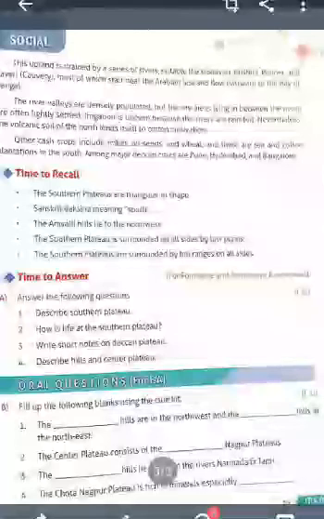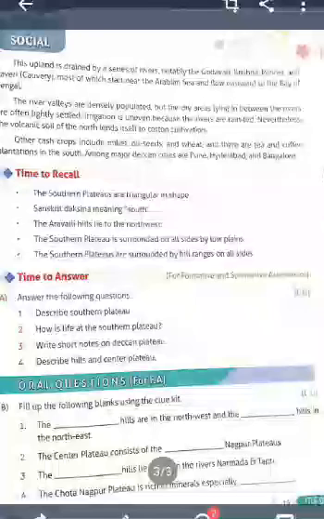Minerals. Which are the important minerals found in the Southern Plateau? It has rich minerals. Iron, coal, mica and gold are the main minerals found in the Deccan Plateau region. Which are the important cities in the Deccan Plateau? Hyderabad, the capital of Andhra Pradesh, is an important historical city. It is famous for Golconda Fort and Salar Jung Museum. It is also an IT hub. Bhopal, Nagpur, Indore, Bengaluru and Mysore are very important cities.